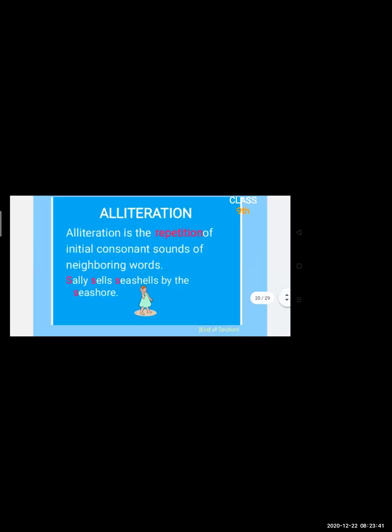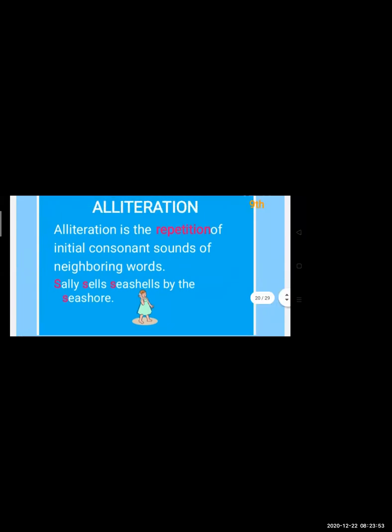There is a difference between alliteration and repetition. In alliteration only alphabets are repeated, and in repetition the whole word is repeated. For example: Sally sells seashells by the seashore. S is repeated many times, so this goes for alliteration.